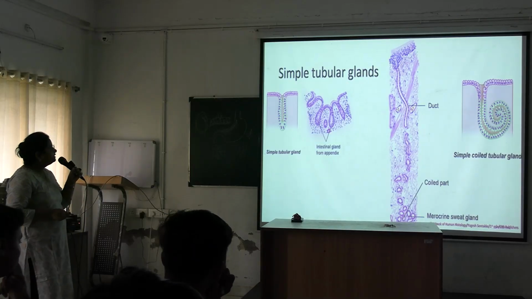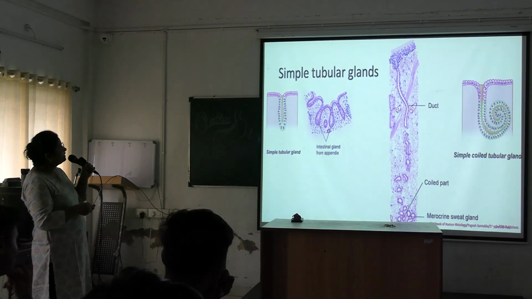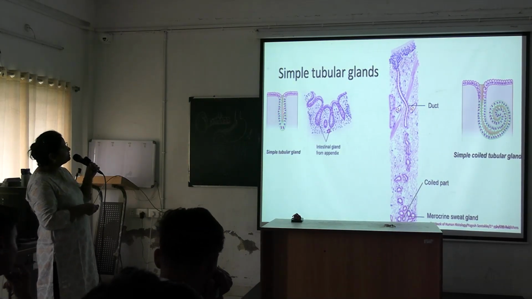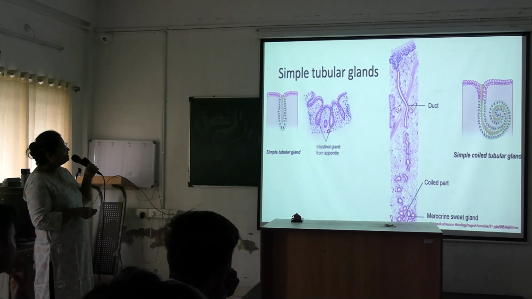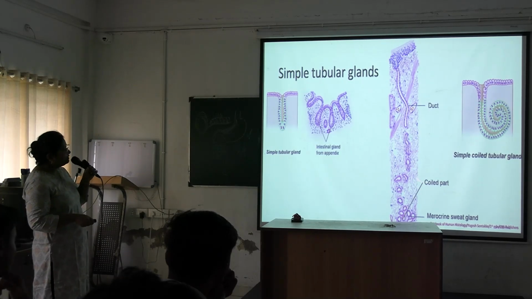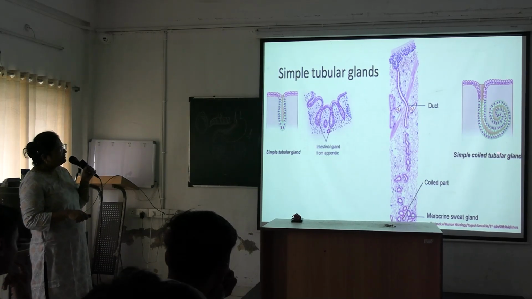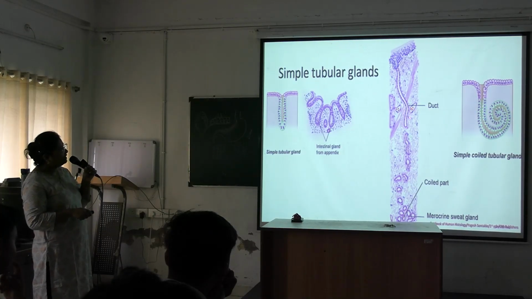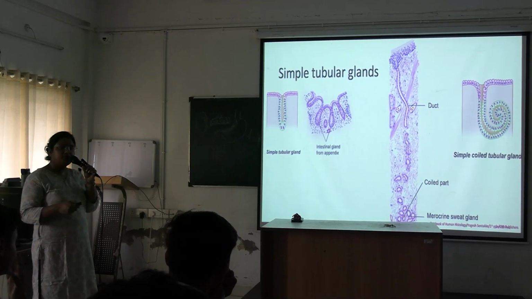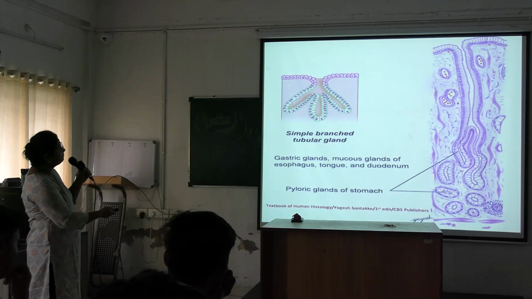So next, these are the examples. This is a simple tubular gland. You can see the secretory unit is tubular in shape. Example is intestinal gland of the appendix. It looks like this. Next, here it has been shown a simple coiled tubular gland. Here this duct is coiled. The secretory unit is also coiled. Example is merocrine sweat gland.